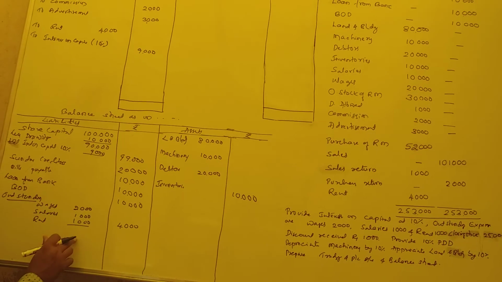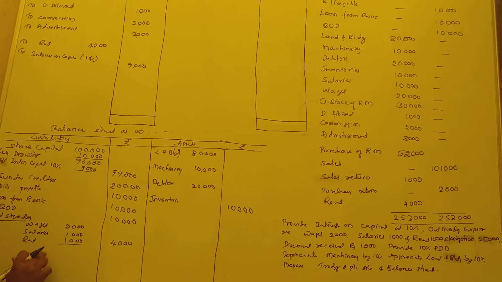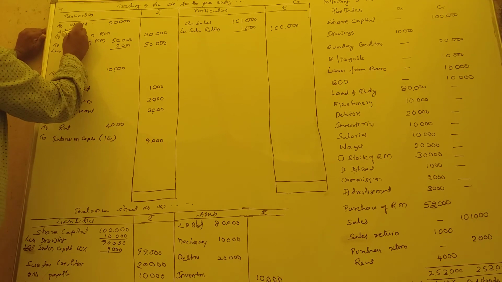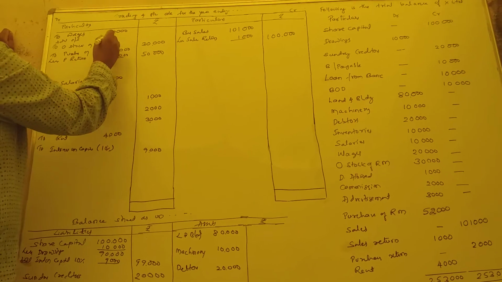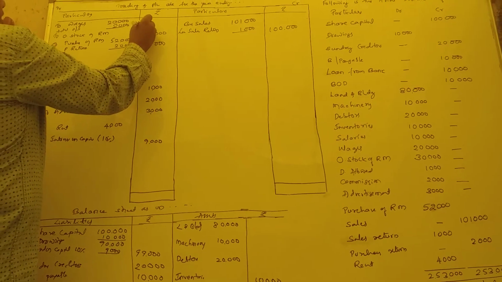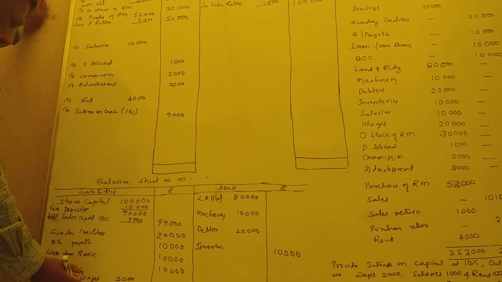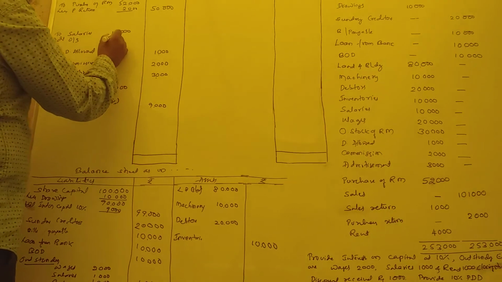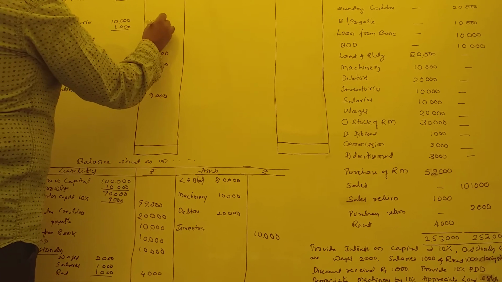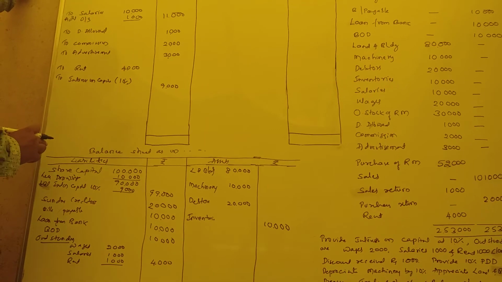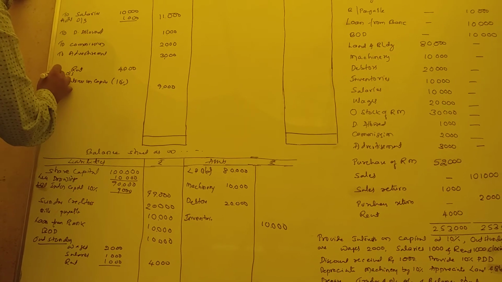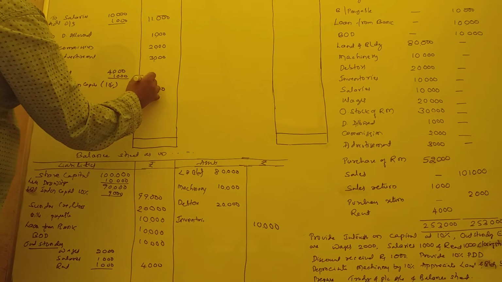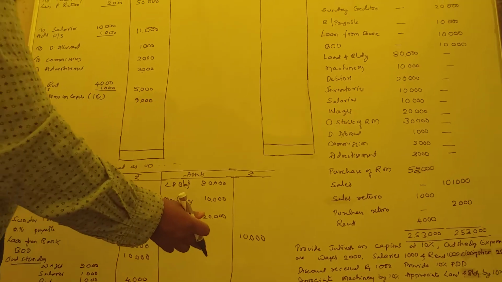One more entry now. This is direct expenditure. These two are indirect. That's why wages, here add outstanding. How much? 2,000. That becomes 22,000. That is outer column. Again, salary is here. Add outstanding. Salary 1,000. Total 11,000. Again rent. How much is the rent? Rent is 1,000. Add outstanding 1,000. Total 5,000. So this part is over. So up to this is over.